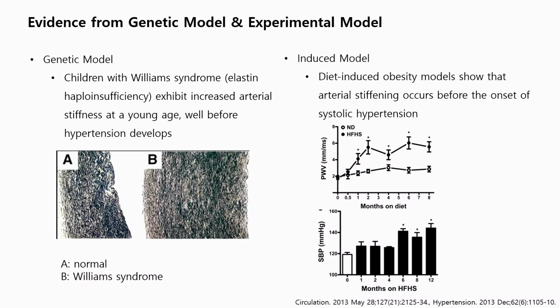And a genetic model and experimental model also show the evidence. In the genetic model, with Williams syndrome children, their arteries are more stiffened, and then hypertension develops. And the diet-induced obesity model shows that arterial stiffening occurs before the onset of rising systolic hypertension.